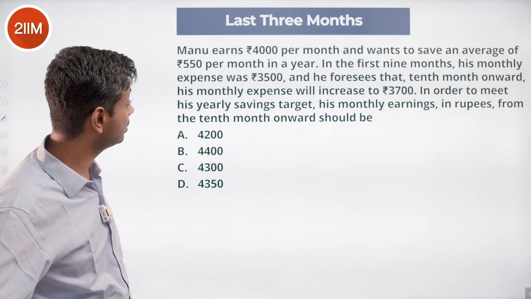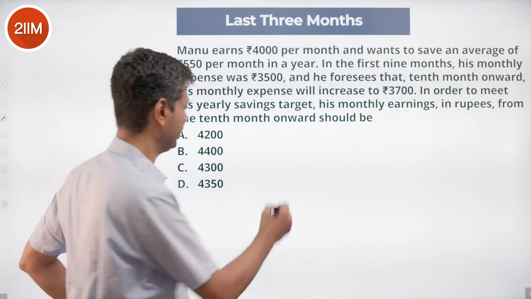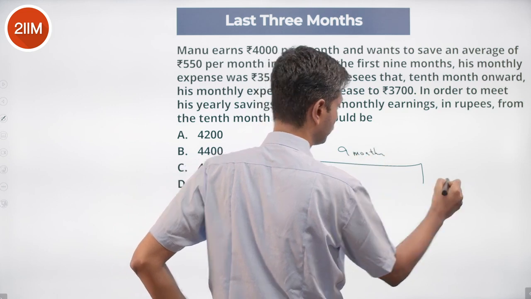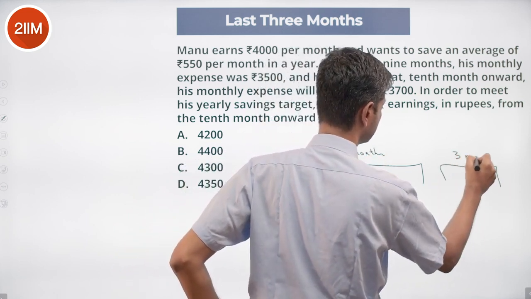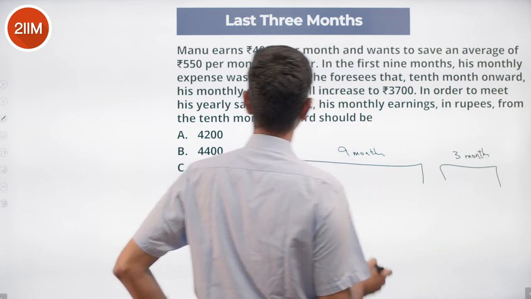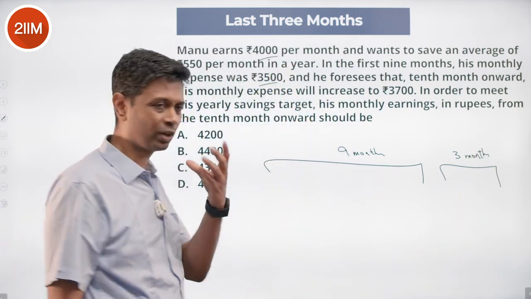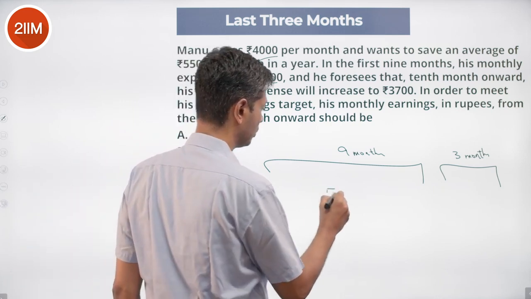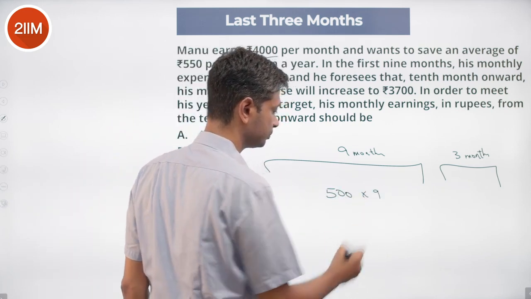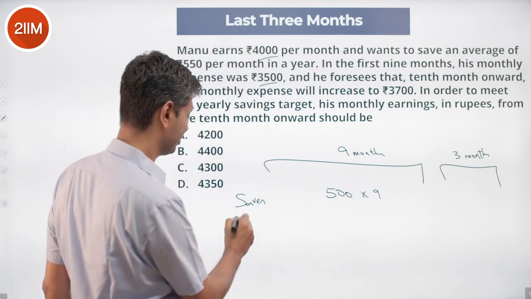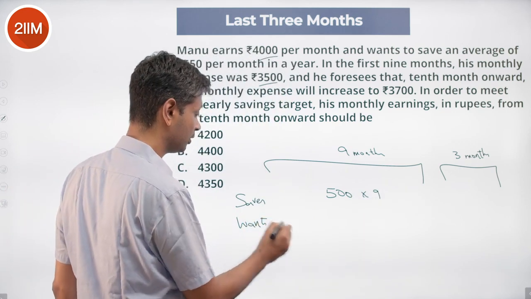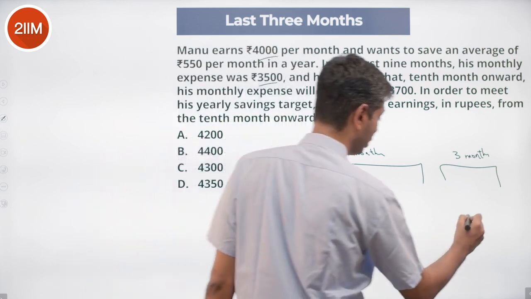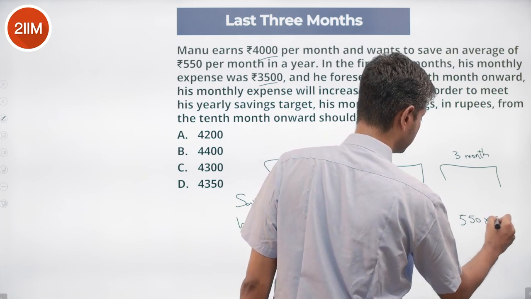For the first 9 months, he saves 500 bucks. I'm going to break this as 9 months and 3 months. 4,000 minus 3,500 happens for 9 months, so he saves 500 into 9. He wants 550 into 12. I'm going to break it as 550 into 9, 550 into 3.